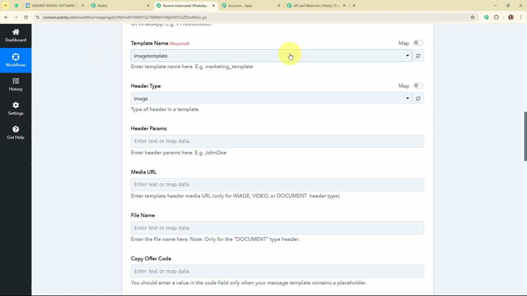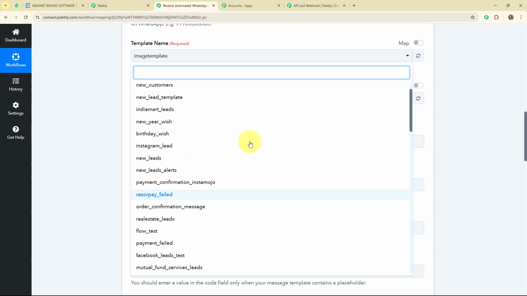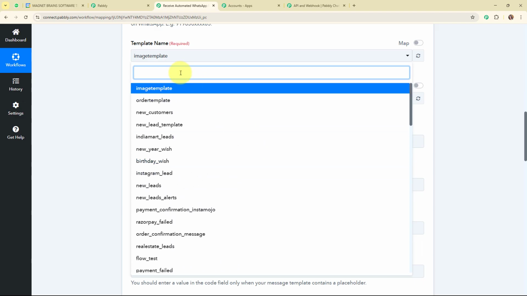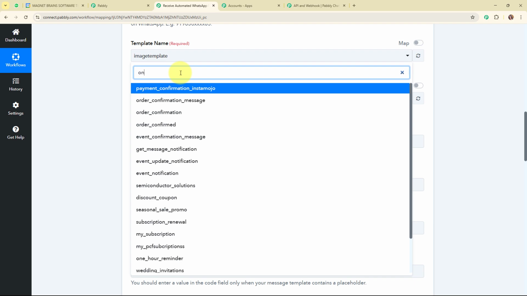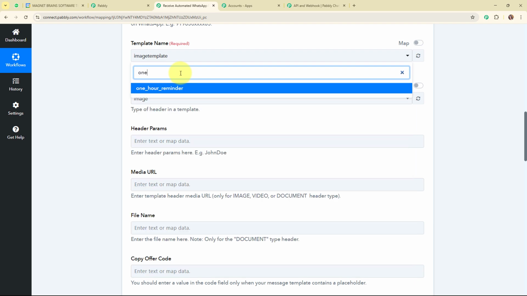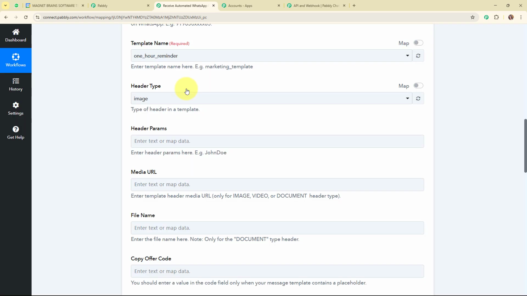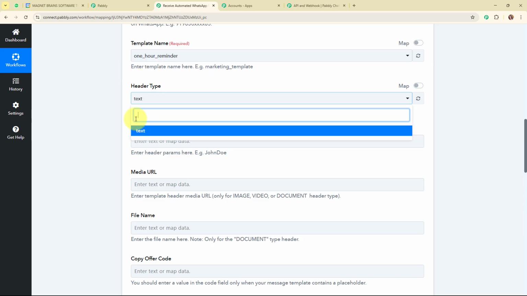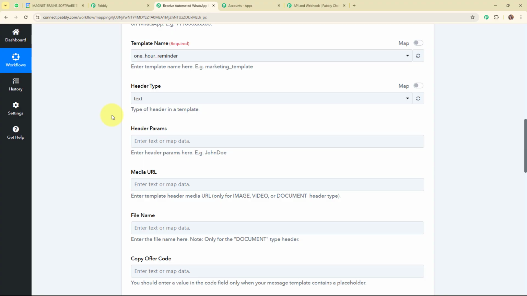By clicking on this drop down menu, you can see all the templates that I've created over here using Pabbly Chatflow. Now I'm going to select the template that I've already shown you that I created for the 1 hour reminder. I've selected the template, and automatically this header type has been updated with text, because I've created a text based template.